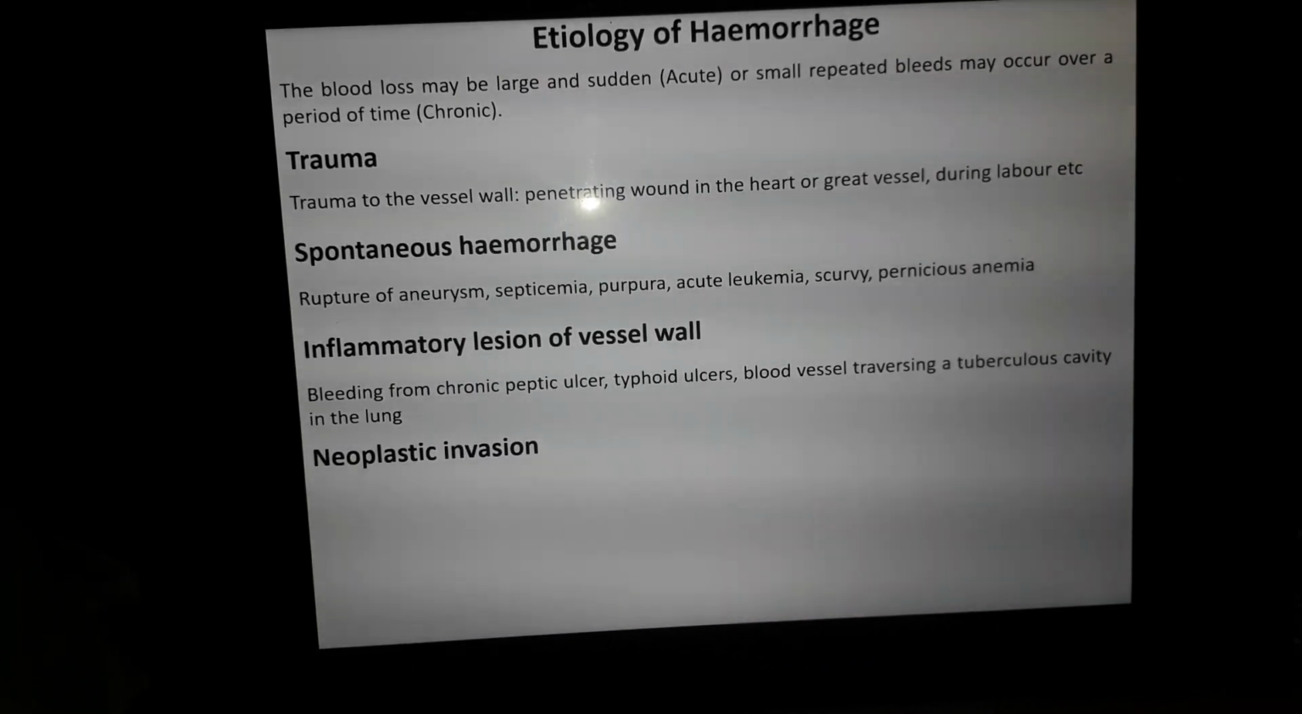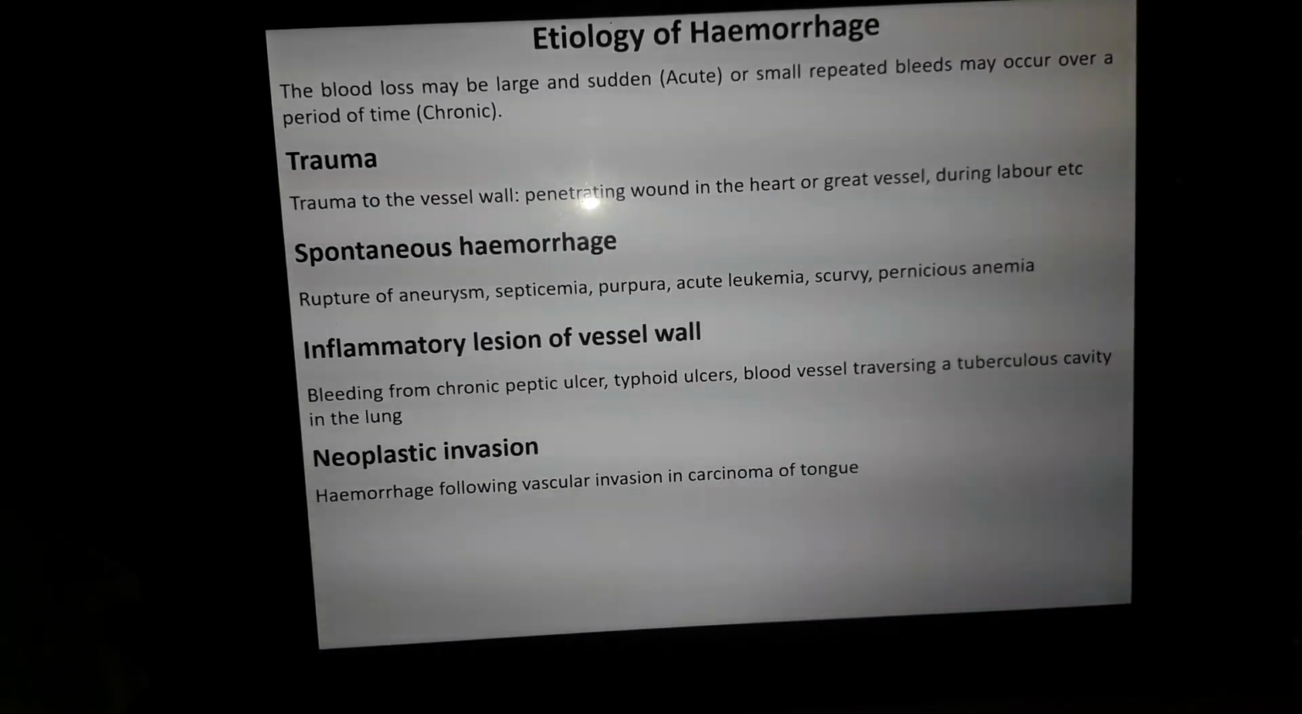Then there is neoplastic invasion. Neoplastic means there is some cancer invasion. So hemorrhage following vascular invasion in carcinoma of tongue. An example is the carcinoma of tongue. In the carcinoma lesion, there may be invasion of the vessel wall.